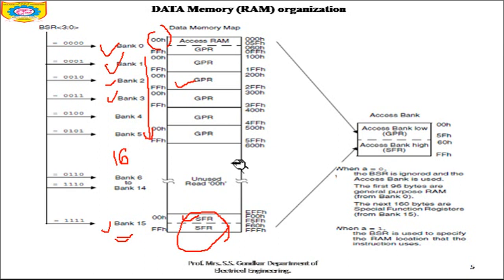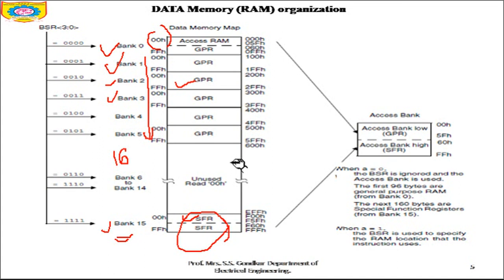either directly or indirectly. So whenever you want to access the memory directly, you require a bank select register, and whenever you want to access the memory indirectly, you would require an FSR, that is a file select register. So these are important points to be noted.